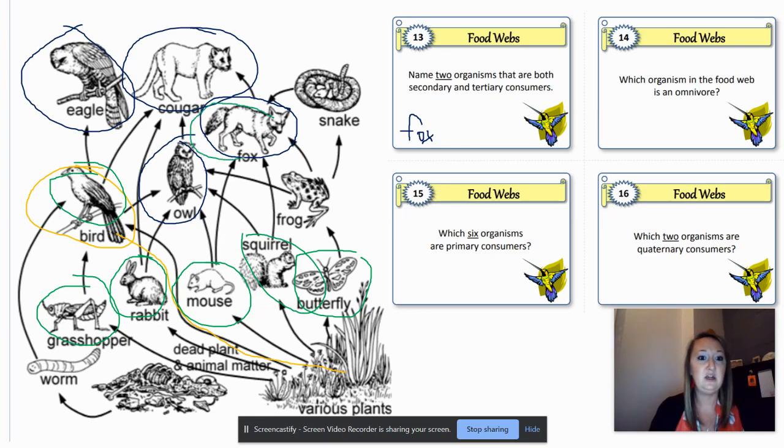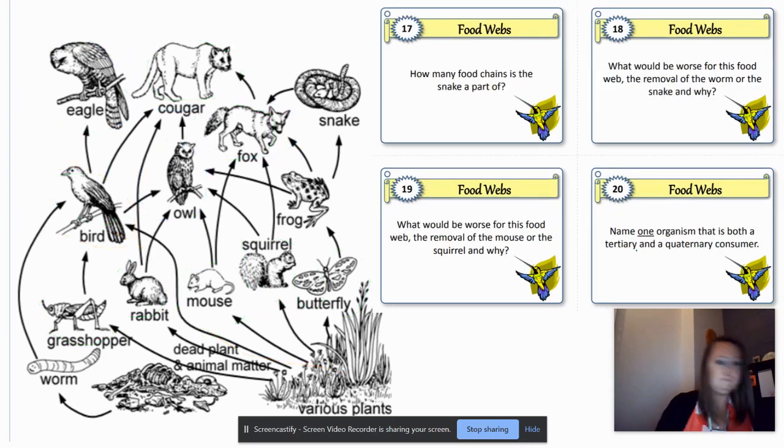Is that a quaternary consumer? Yes. Start again. Producer, primary consumer, butterfly. Secondary consumer, frog. Tertiary consumer, owl. Quaternary consumer, cougar, right? Those are 2 organisms that are quaternary consumers, okay?